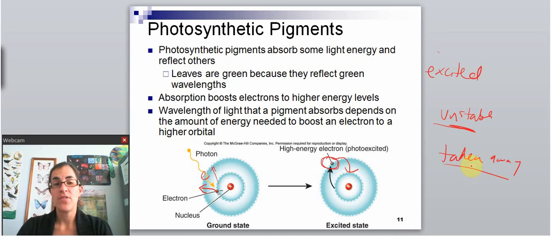So in photosynthesis, we will see that things will always start with light shining into the pigment. So light shines into the pigment, the electron gets excited, and that sets up the electron to be unstable and taken away by something else. And now the energy can be released from that electron. The amount of energy that it takes to excite the electron depends on the distance between these orbitals, and so that's why only some colors will provide the right amount of energy.